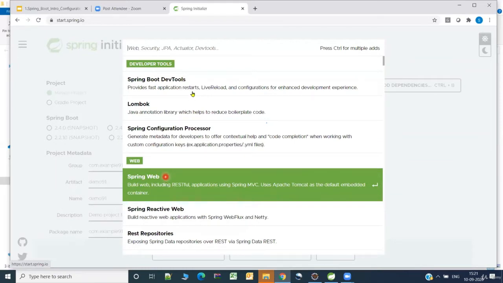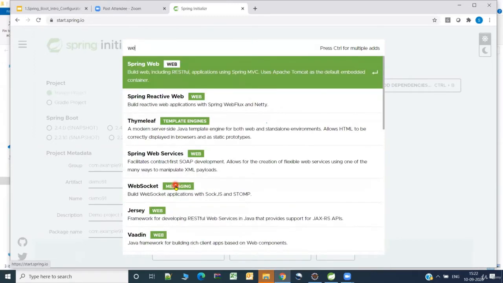You can just quickly browse through them. And anyway, we will be exploring a number of starter packages, which we will see eventually in our sessions. So do not worry much. But this web starter package is very frequently used, and it is used in almost every Spring Boot application. Okay, right. So let me just type web.